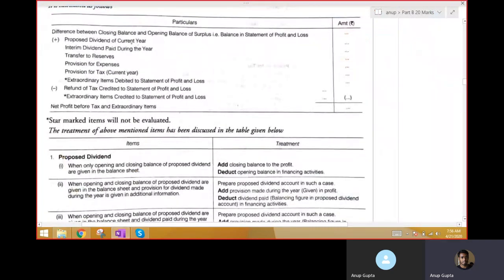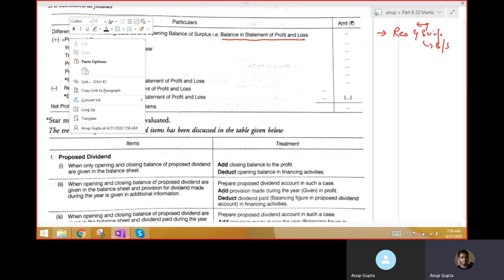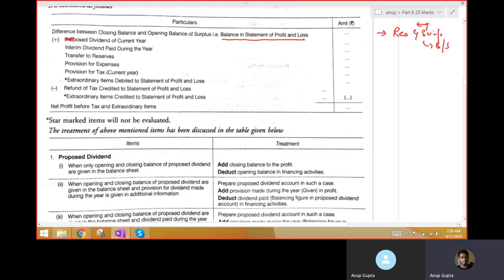The format is the opening and closing balance of profit. Where do you get this? This is given in the reserve and surplus column of the balance sheet, under equity and liabilities. Then proposed dividend: the adjustment has been changed, this is the old one.